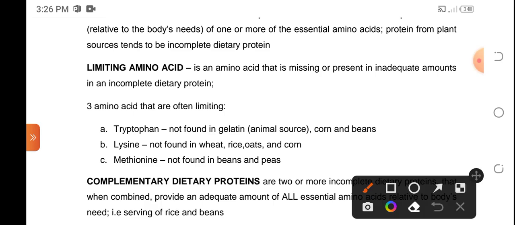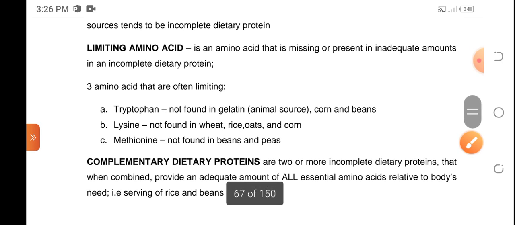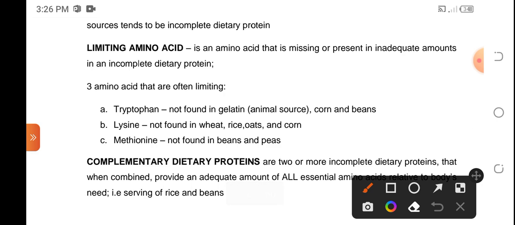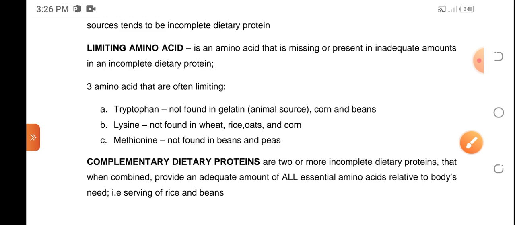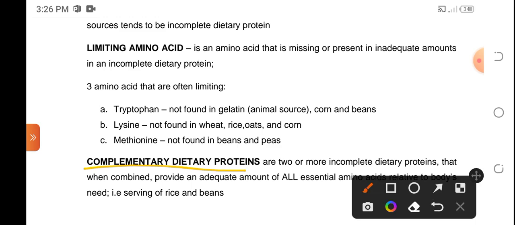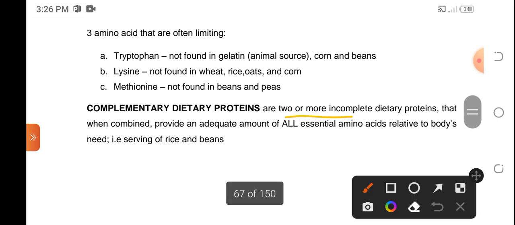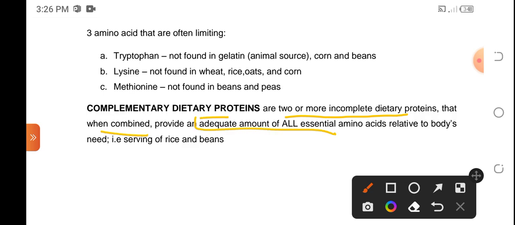But we could mix them. We could combine these foods such that kung ano man yung kulang sa isang food, pwede nating ma-provide through another food. Okay, and we call this pairing as complementary dietary proteins. So these are two or more incomplete dietary proteins that when combined will provide an adequate amount of all the essential amino acids necessary for body functions or relative to body's need.